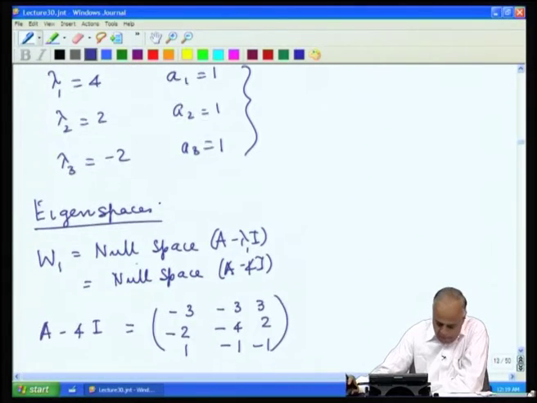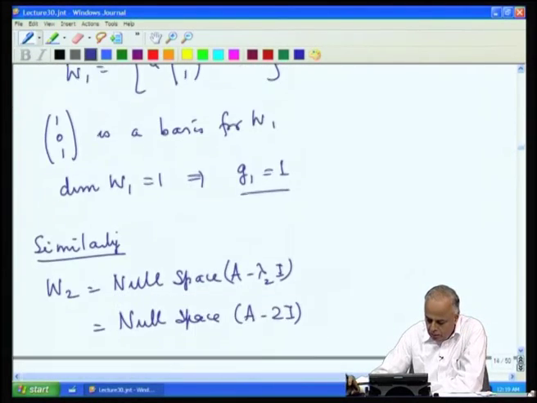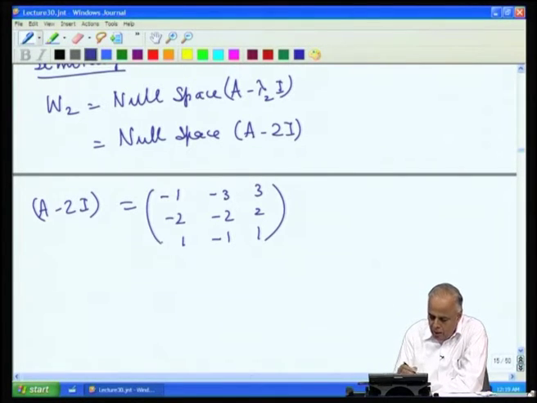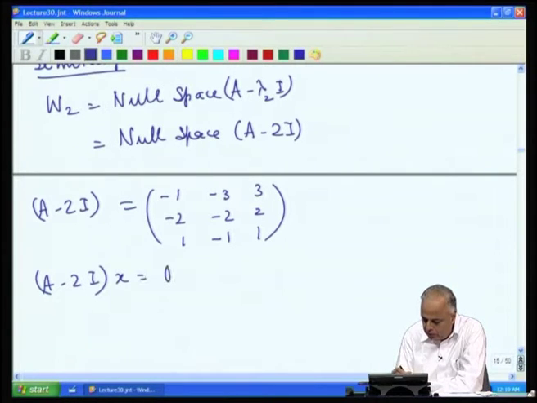You get the matrix 1, minus 1, minus 3, 3, minus 2, minus 2, 2, 1, minus 1, 1, and you solve the system (A minus 2I)x equal to theta 3.